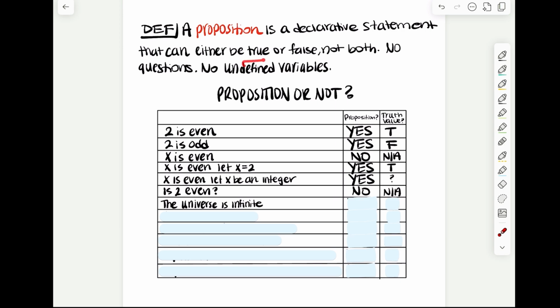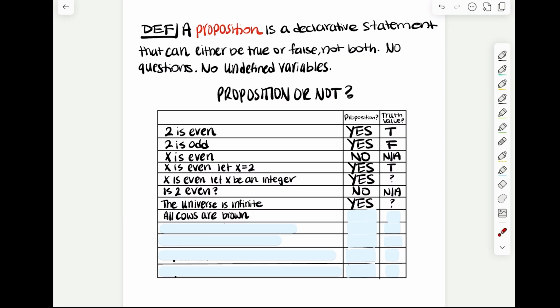What about the universe is infinite? Ask yourself, can it be true or false that the universe is infinite? Yeah, it's either going to be true or false, so it is a proposition. Now, what's the truth value of that? Is it true or is it false? We don't know. We don't have the resources to check. So again, it's okay that you don't know what the truth value of the proposition is. All that matters is that you do know that it could either be true or false, but not both.